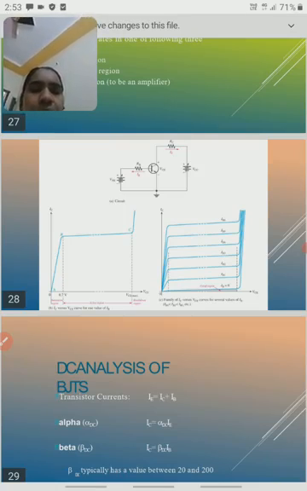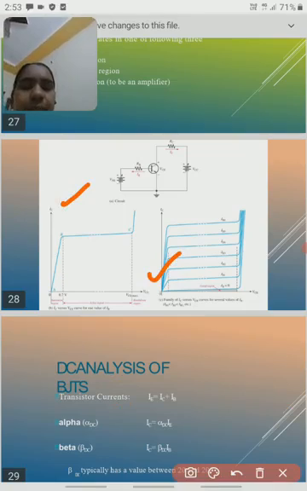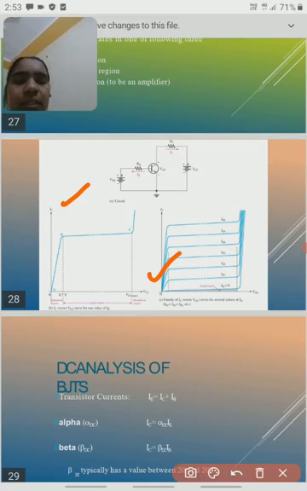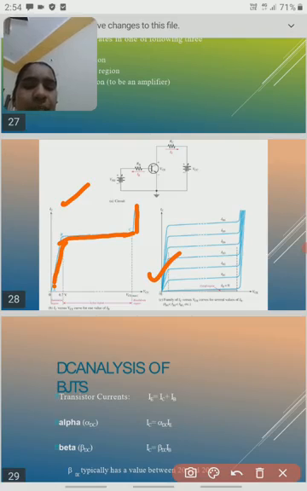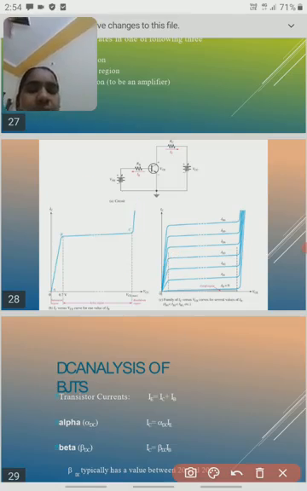If you take the BJT, along the x axis we are taking voltage, along the y axis collector current. If we increase the voltage, slowly it increases, then rapidly it increases, and then it gets a constant value, the maximum saturation value. In between, this area we call the active region. So in this way, this is the circuit characteristics of the transistor.